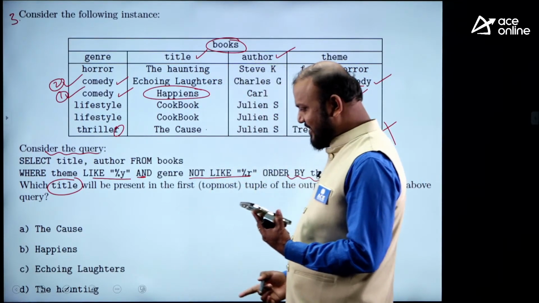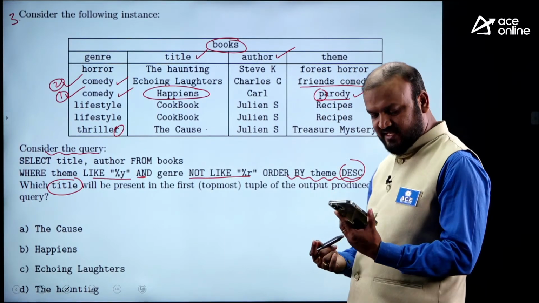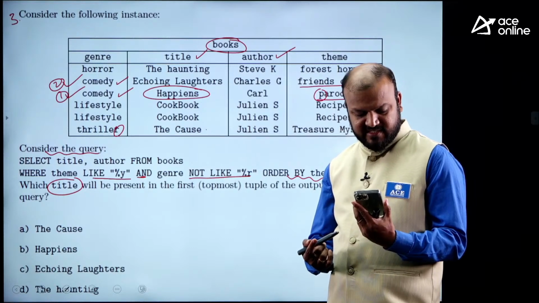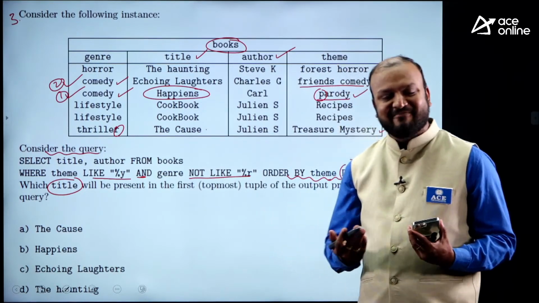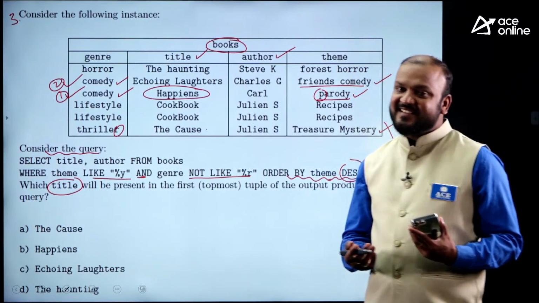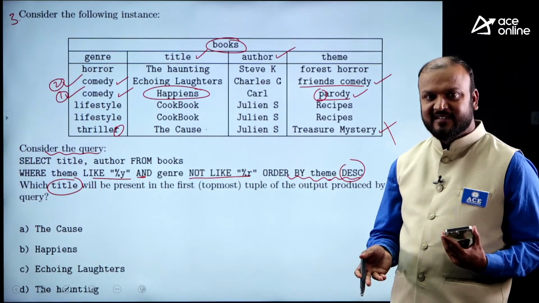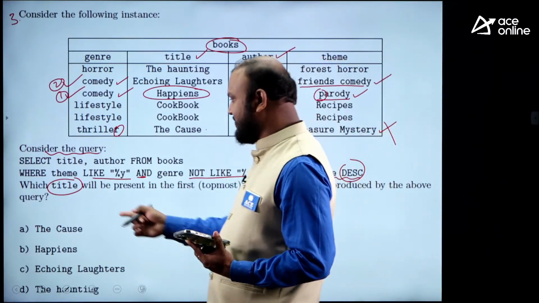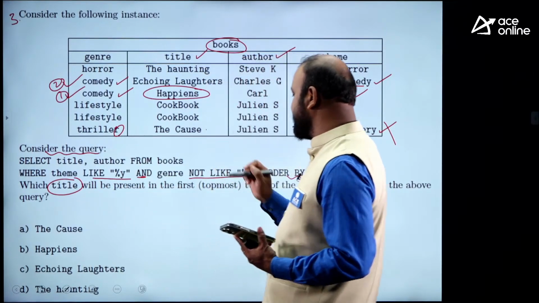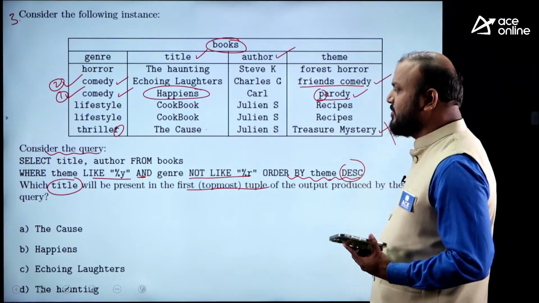But what happened? Somebody gave C: Srividya C, Guddu Pandit C, Sonia Singhal C, Siddharth Jha C. So what is happening? These are the silly mistakes that you shouldn't make. Am I wrong? Look at the question: which title will be present in the first topmost tuple of the output produced by the above query.